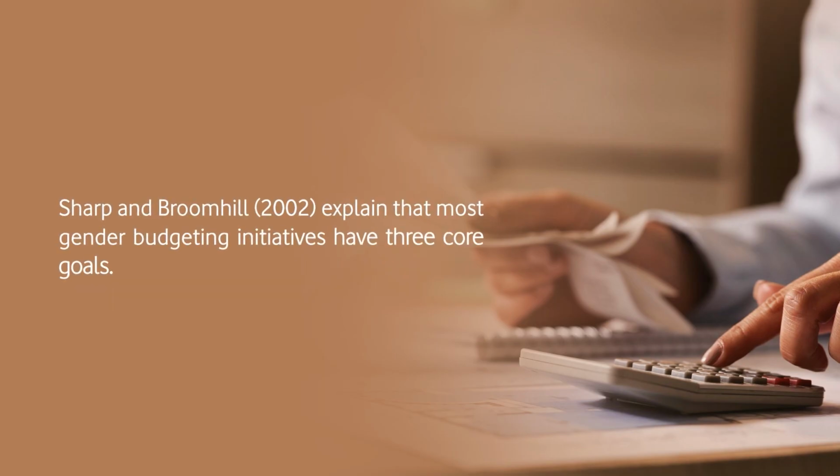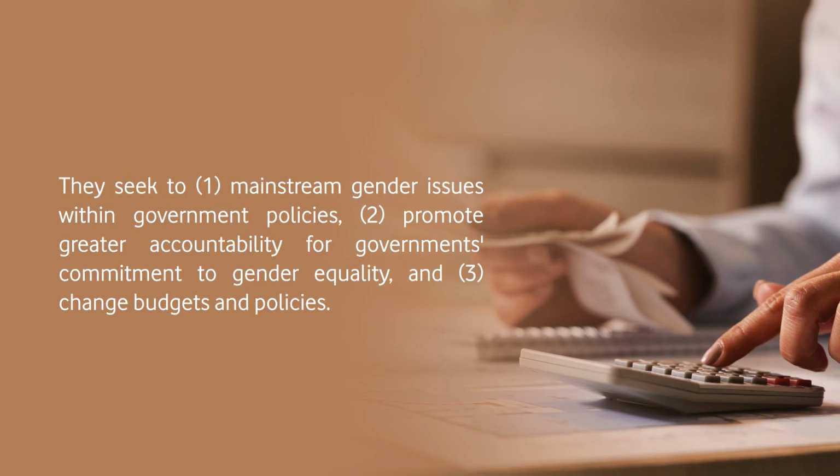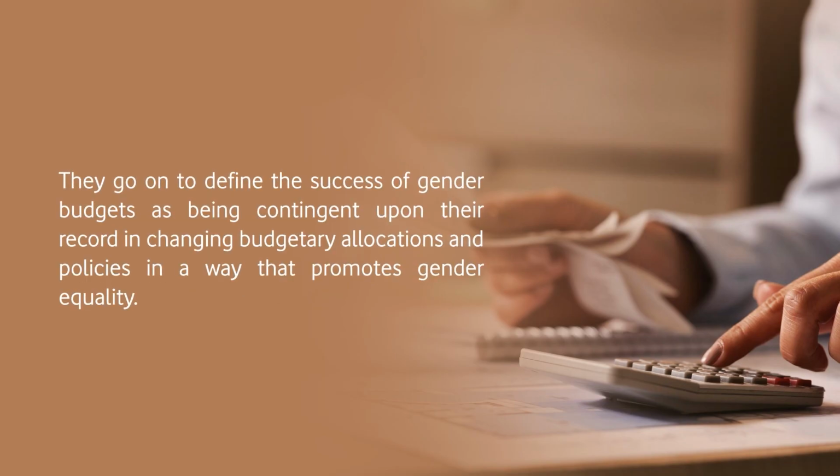According to Sharp and Broomhill, most gender budgeting initiatives have three core goals. They seek to, goal one, mainstream gender issues within government policies, to promote gender accountability for government's commitments to gender equality, and to change budgets and policies. They go on to define the success of gender budgets as being contingent upon their record in changing budgetary allocations and policies in a way that promotes gender equality.